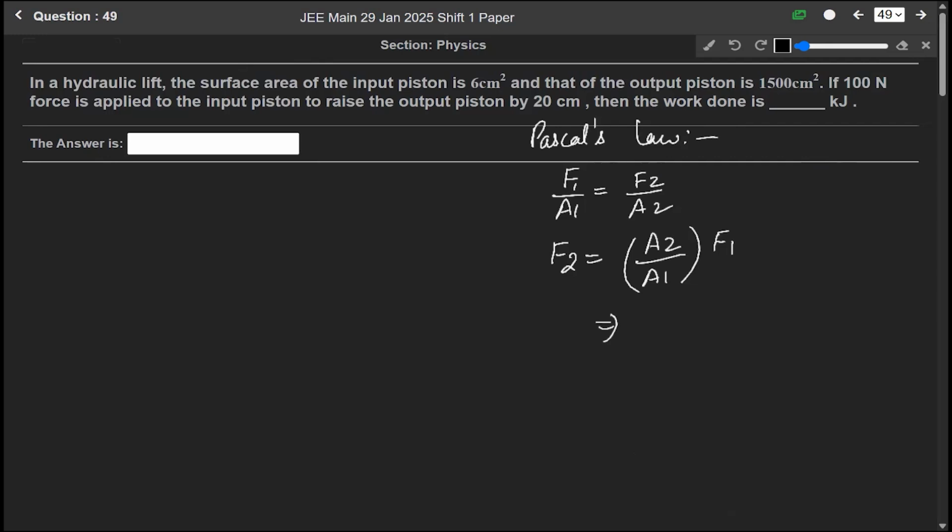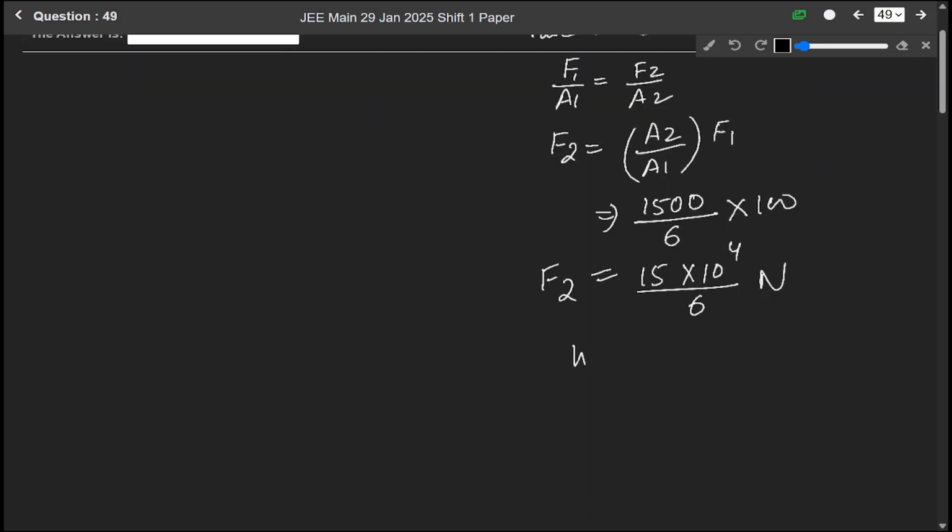So A2 is given as 1500 centimeter square, A1 is given as 6 centimeter square and F1 is given as 100 Newton. So F2 will be equal to 15 into 10 to the power 4 over 6, okay, Newton. Now we have to find the work done. We know that work done is always force into displacement or force into distance. So it will be F2 into D2. F2 is this 15 into 10 to the power 4 over 6 into D.